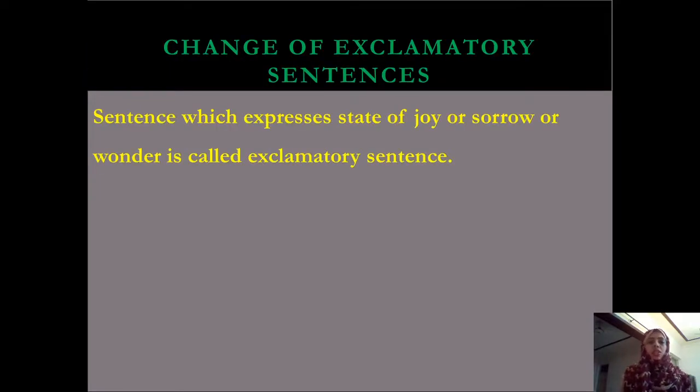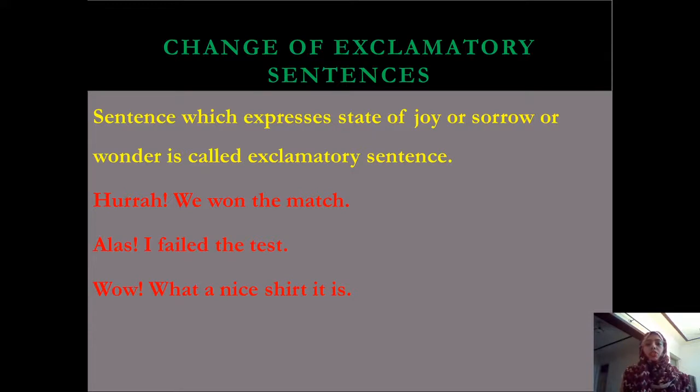The definition is: sentences which express a state of joy or sorrow or wonder are called exclamatory sentences. So here are a few examples. Number 1, Hooray, we won the match. Number 2, Alas, I failed the test. Number 3, Wow, what a nice shirt it is. So these are the examples of exclamatory sentences.